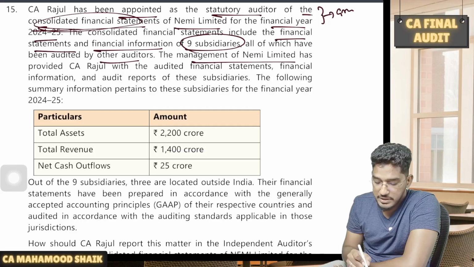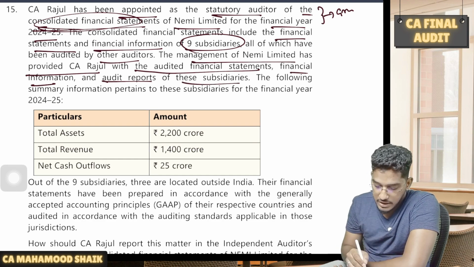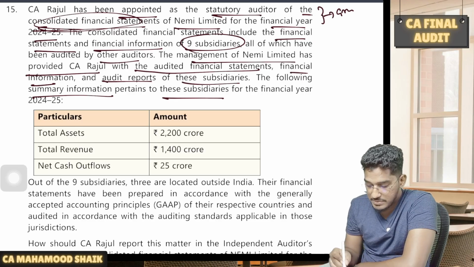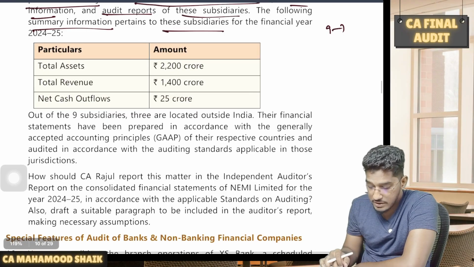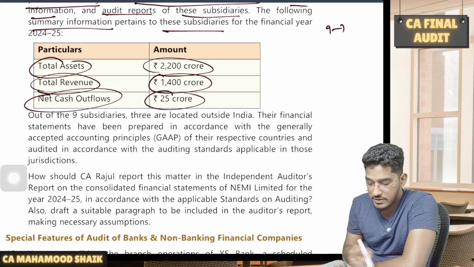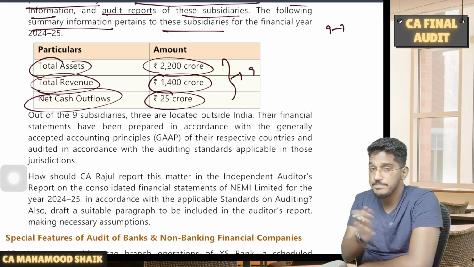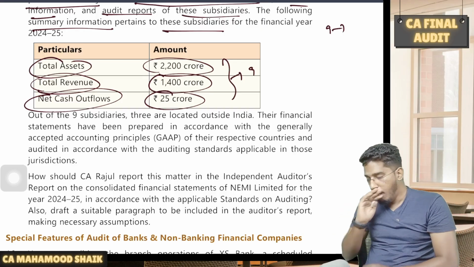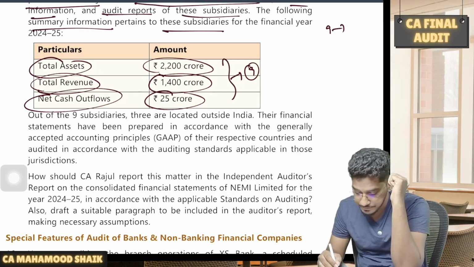The management of NEMI Limited has provided CA Rajul with the audited financial statements, financial information, and audit reports of these subsidiaries. The following summary information pertains to these subsidiaries for the financial year. So these 9 subsidiaries were not audited by the principal auditor. For that, they are giving information: total assets 2,200 crores, total revenue 1,400 crores, net cash outflows 25 crores. This is the total information of the 9 subsidiaries which were not audited by the principal auditor.